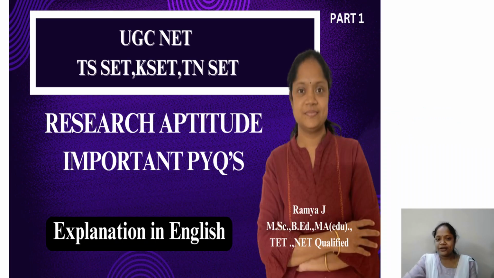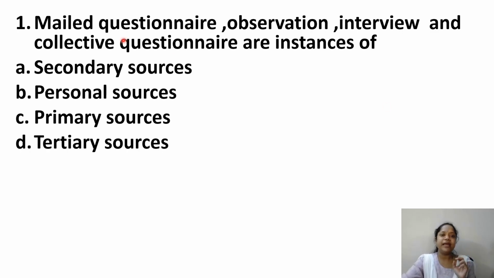In this video, we are going to learn the most important PYQs in the Research Aptitude unit. First, mail questionnaire, observation, interview, and collective questionnaire are instances of... Here I am conducting research. I am taking data directly from them. It's first-hand information. So it's primary sources, secondary sources, personal sources, tertiary sources. Answer is primary. It's first-hand information.